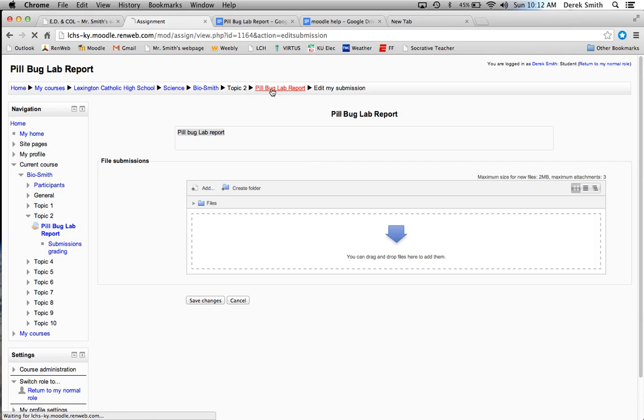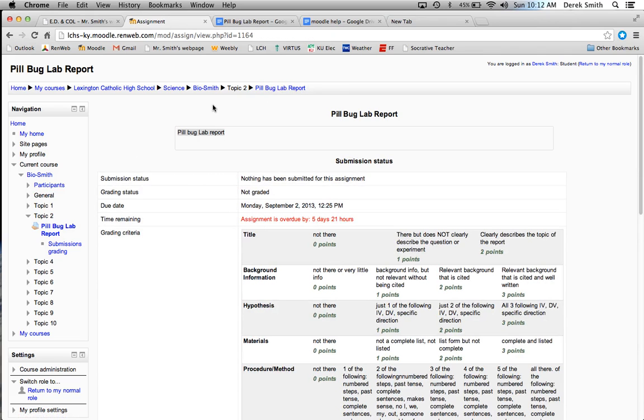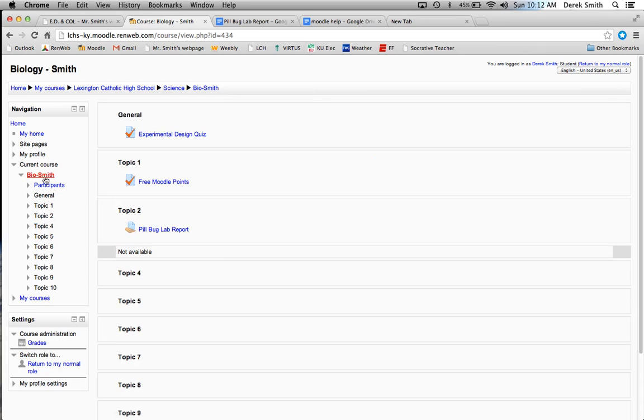Also, because it's imperative that your son or daughter be able to use Moodle, it's very important because we're going to be doing stuff through Moodle. So I have this free Moodle points item. This is actually meant to help their grade on their lab reports too.